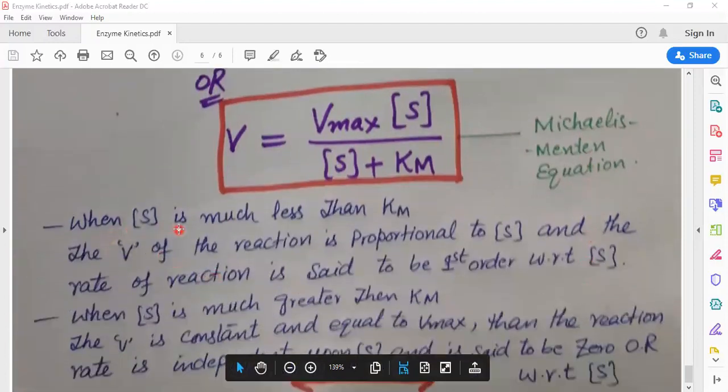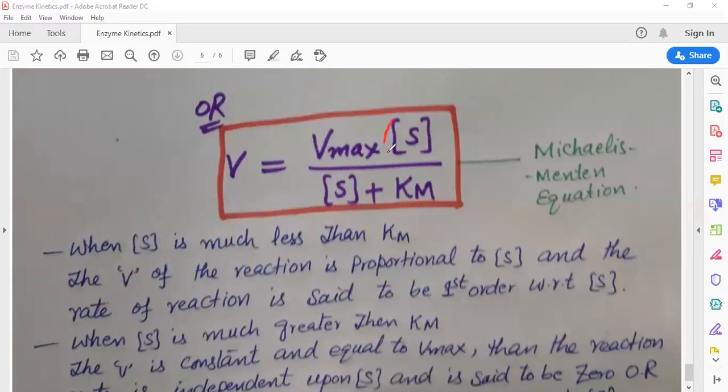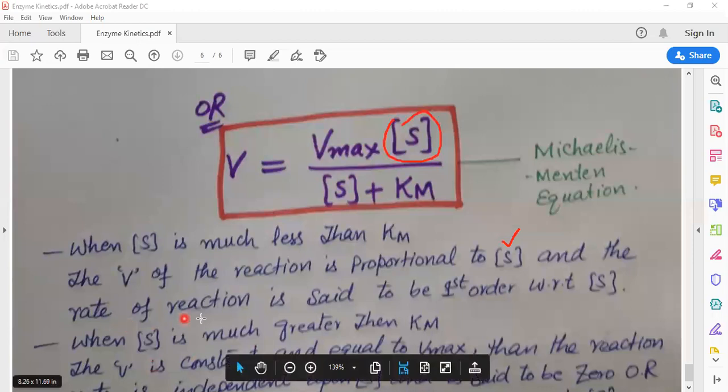When substrate concentration is much less than Km, the rate of the reaction is proportional to the substrate concentration. It means when this value is very small, if we increase the substrate concentration, the rate will also increase, and the rate of the reaction is said to be first order with respect to substrate concentration. First order means the rate depends upon the substrate concentration.